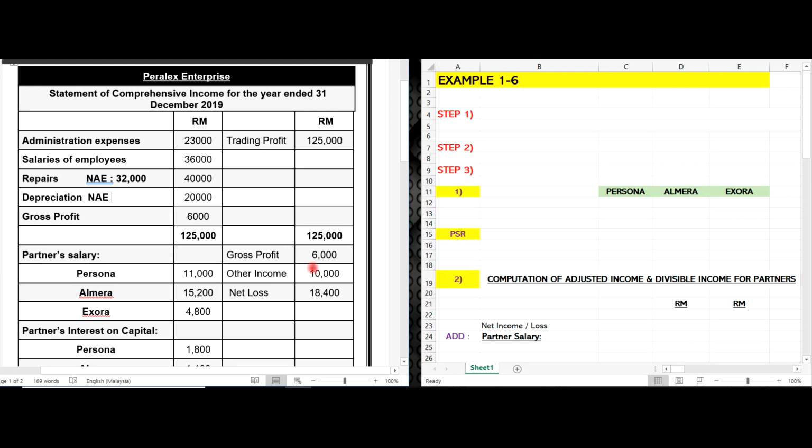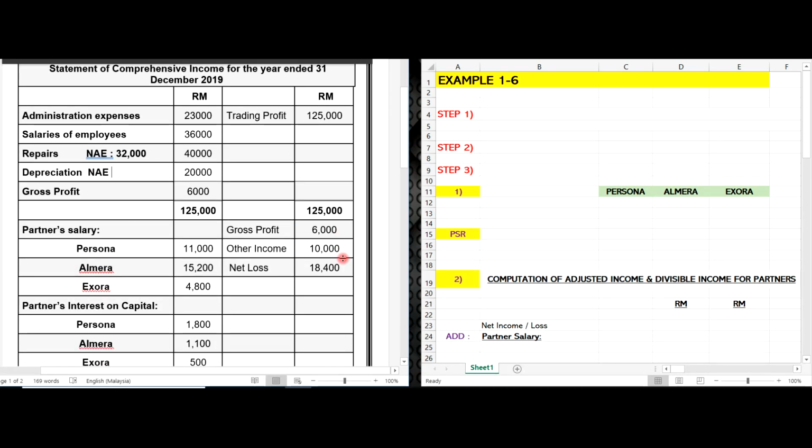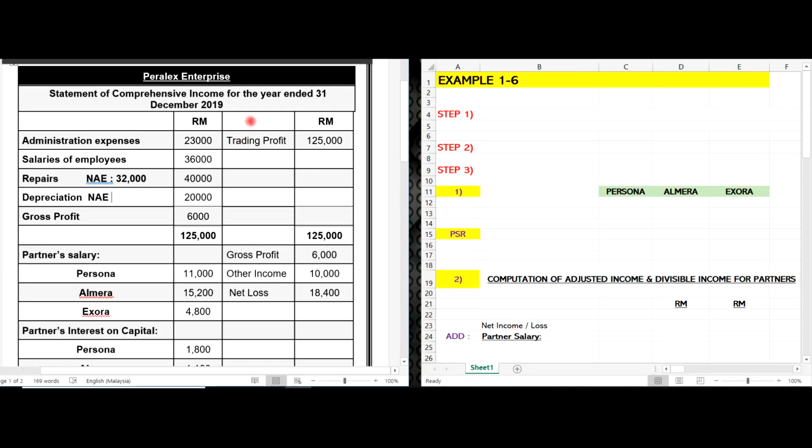Gross profit 6,000, and then on your right there is information regarding the income. The trading income is allowable because it is a trading account, a business account. However, there is some information about other income here. Let's have a look whether there is some information regarding the other income.